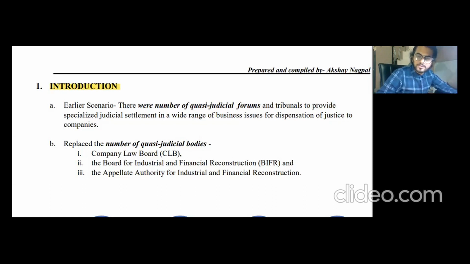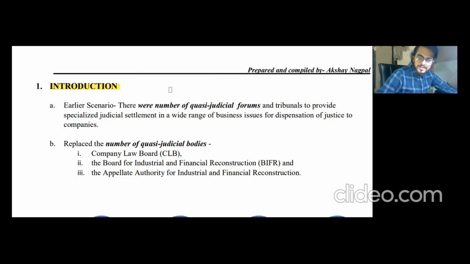So we'll focus more on those sections where they talk about the time limit specifically: the expeditious disposal within a particular time limit, the revision of the order if the mistake is apparent on record and within which time limit, and how you can appeal to NCLAT or to the Supreme Court. So section number 420 to section number 423 are of utmost importance, and you can expect questions from those sections. Plus, section number 424 talks about the powers of NCLT and NCLAT, so that section is also important for your syllabus.